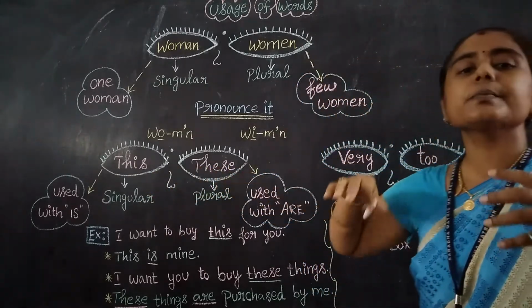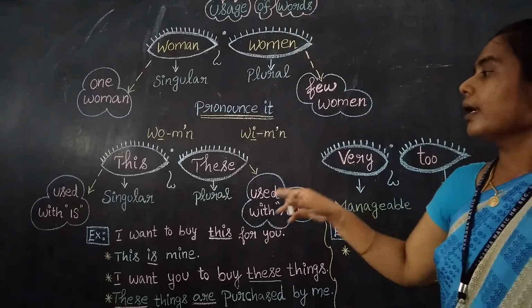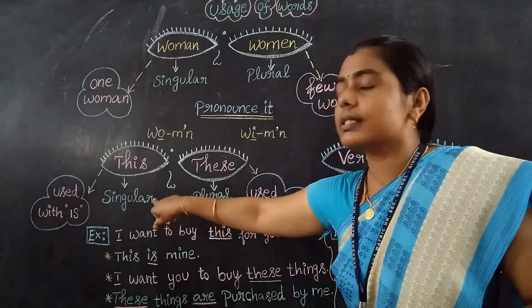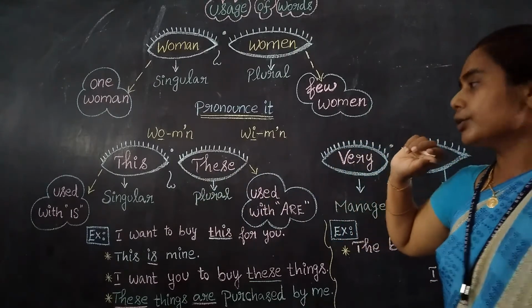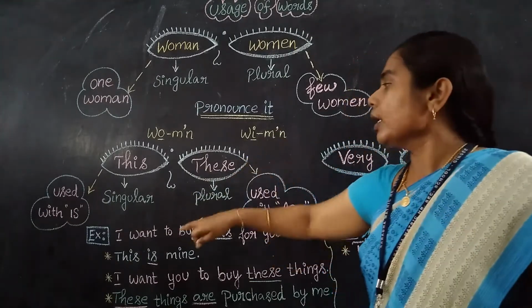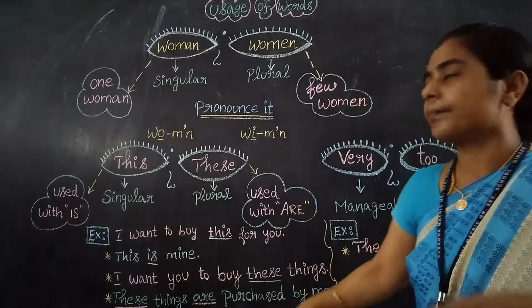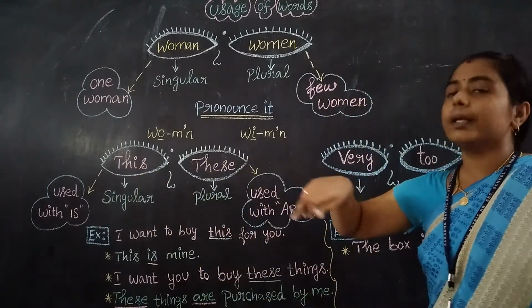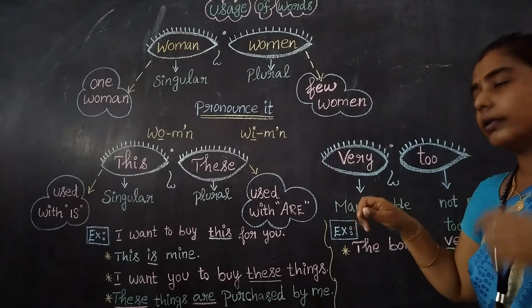This is the difference between this and these. We should use this for singular and these for plural. We should be clear about this. This is used with is, and these should be used with are, A-R-E.